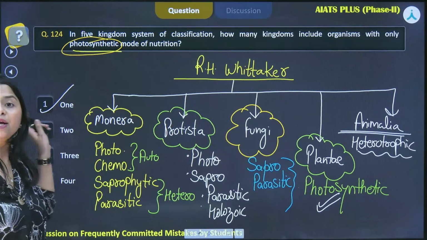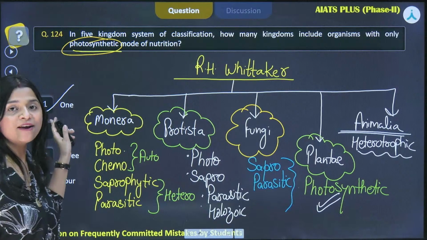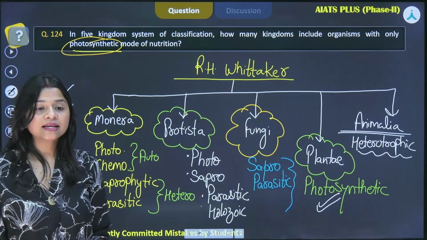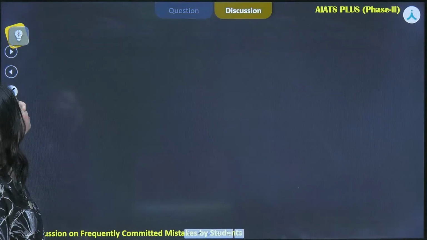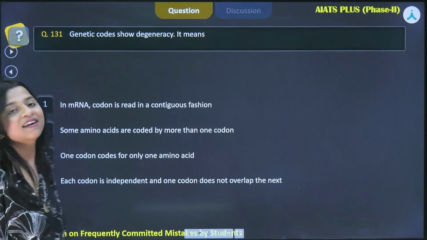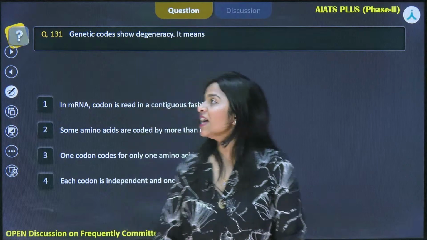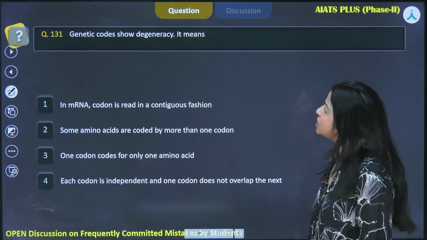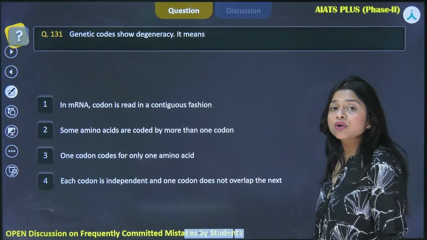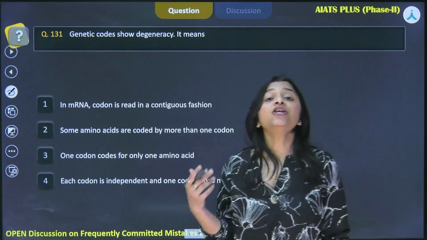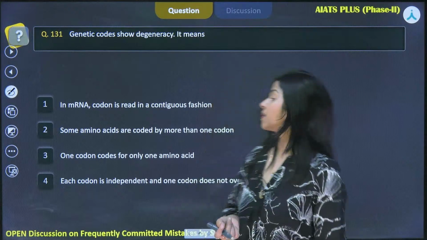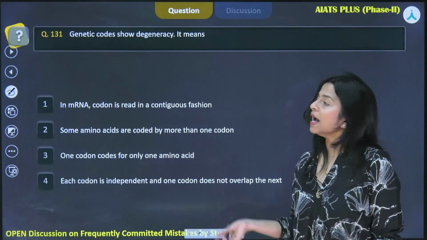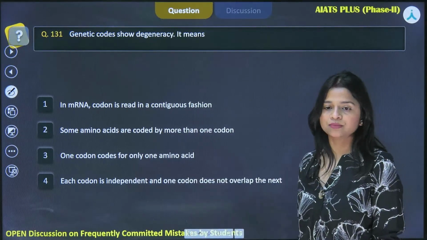So I hope it is clear with you now. It is not 2, it is only 1. Is it clear with everyone? Can we switch to the next question now? The next question says, genetic code. Again, we have genetic codes show degeneracy. So what do we understand by degenerate nature of genetic code? I will discuss all the salient features of the genetic code with you, and then we will switch back to this question.